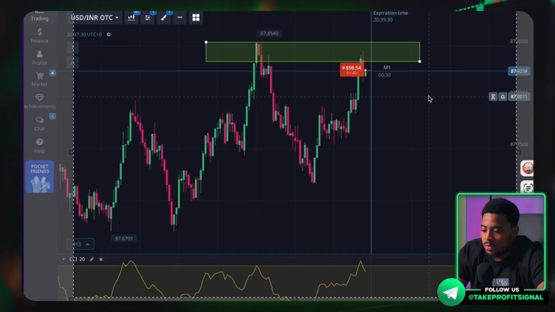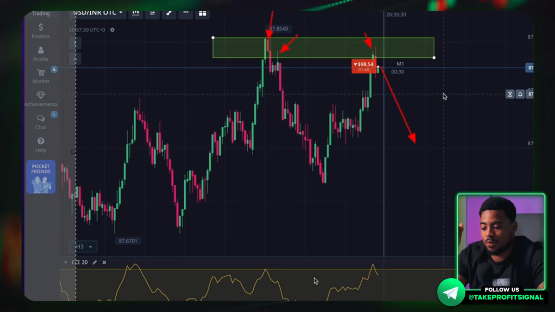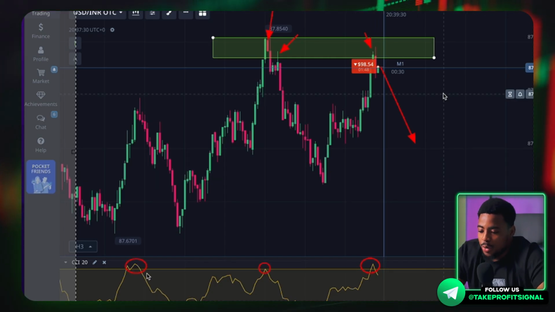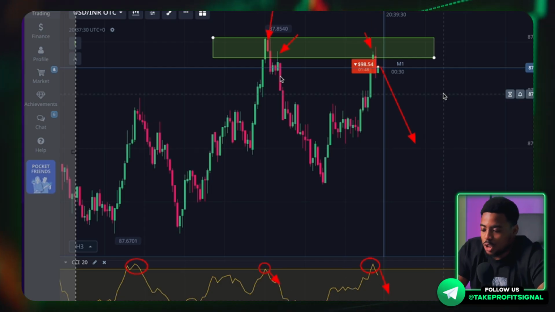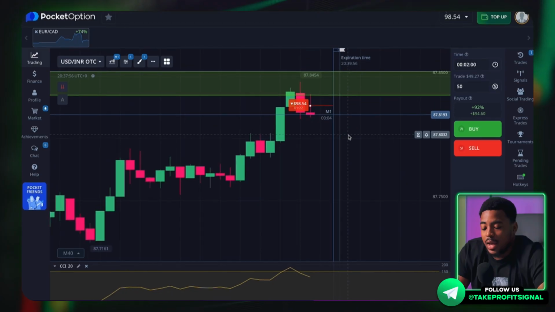We pushed from it for the first time and for the second time, and now we are pushing from it for the third time. Then pay attention to the SSI indicator that has reached the upper boundary. In all previous cases, we were falling after that on the chart. Here we were falling, here we were falling, and now we will be falling. So we open a trade and wait.